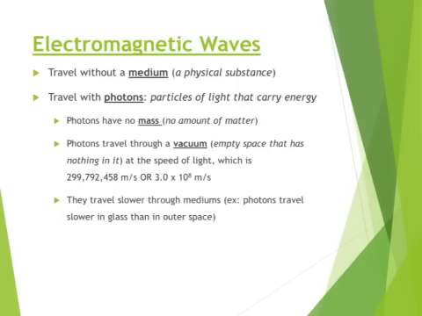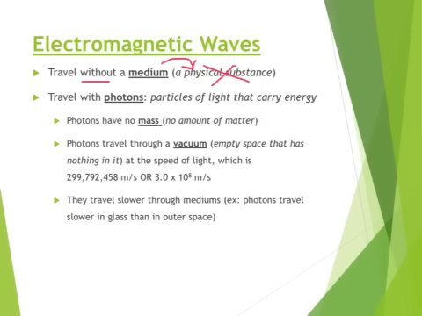So we're talking about a new type of wave, electromagnetic waves. You'll learn more about what electromagnetism actually is later on, but right now we're just talking about the waves, which travel without a medium. Remember, a medium is a physical substance, so these waves do not use a physical substance. Instead, they travel with what are called photons.